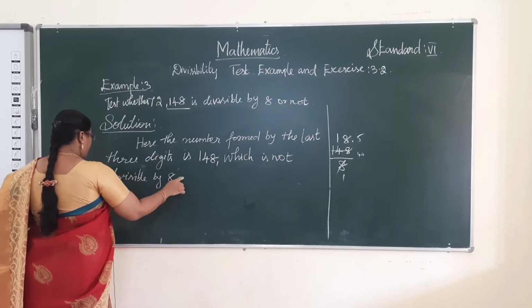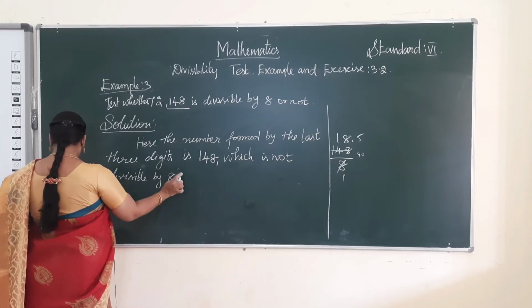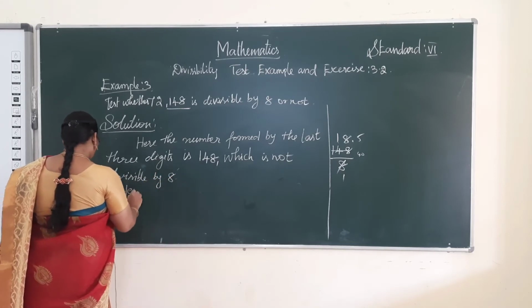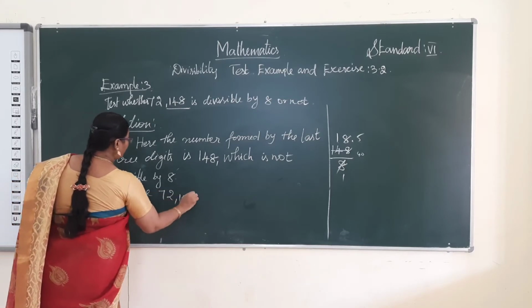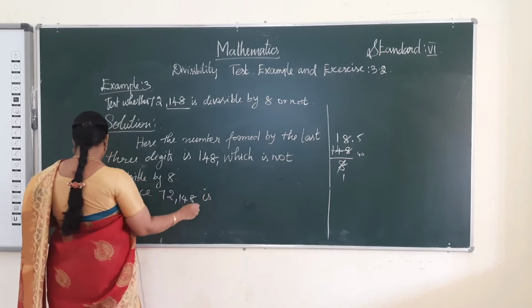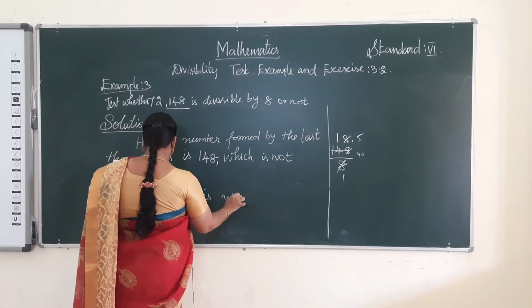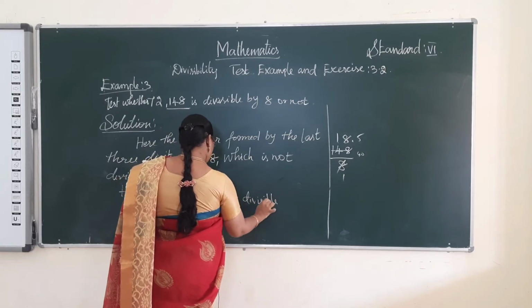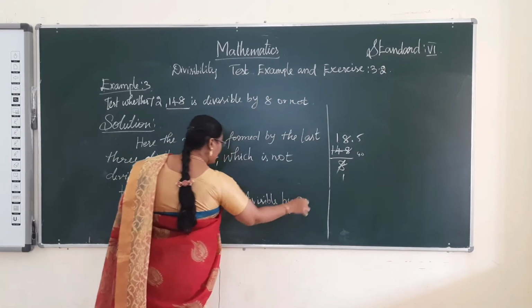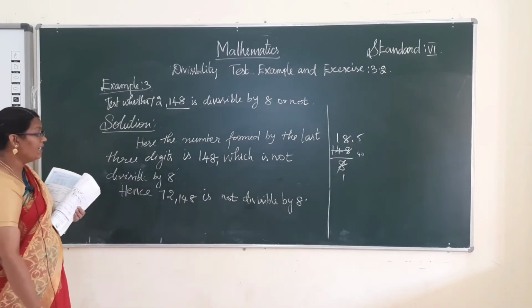Which is not divisible by 8. Hence 72,148 is not divisible by 8.